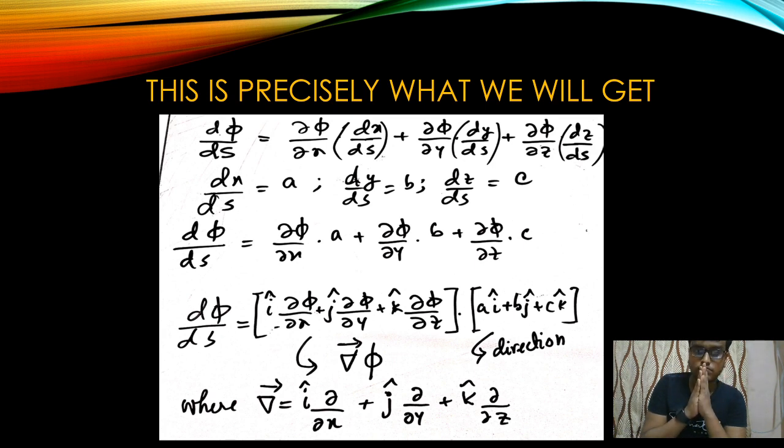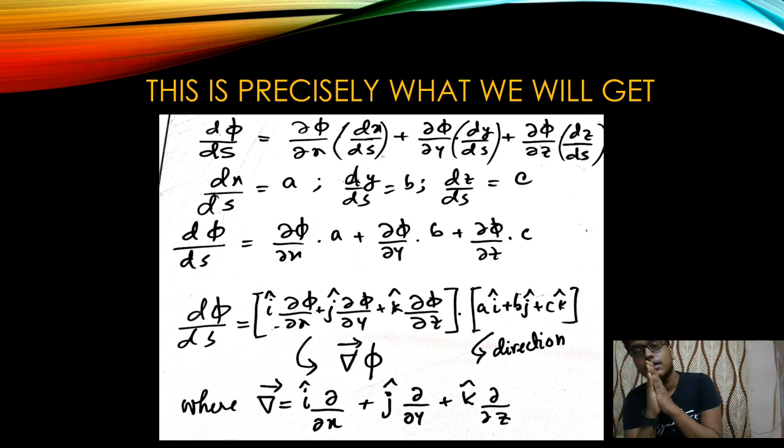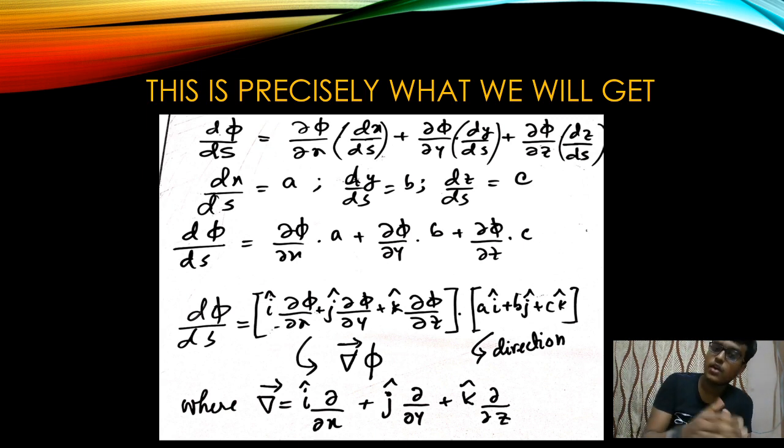This is precisely because whenever we are having a function of 3 variables, when we are differentiating them, we have to differentiate with respect to 3 independent variables. Now you may say, okay, we have taken the independent variable to be only s, so why is it not reducing to the original form?